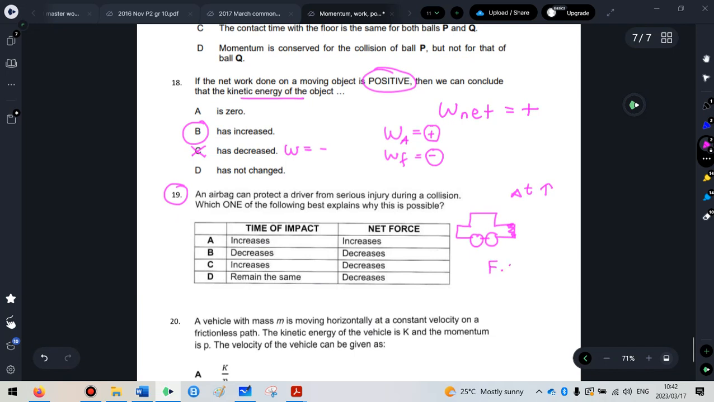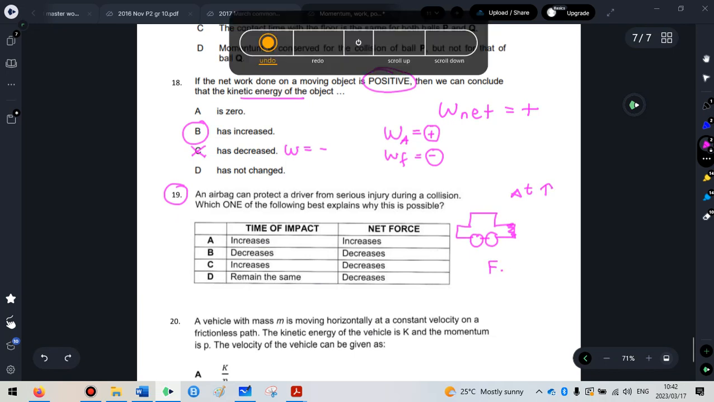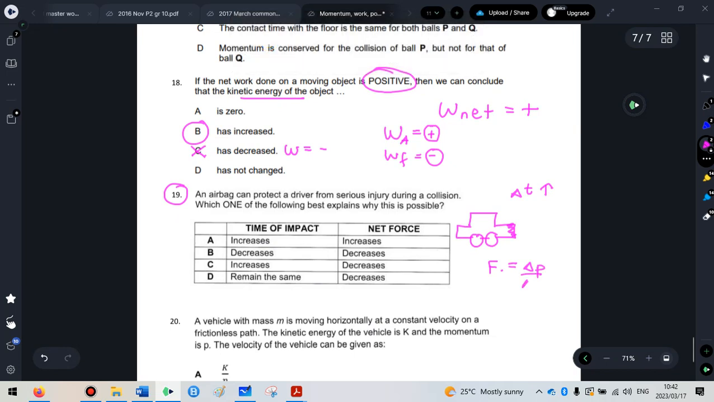And then you look at this formula, let's just manipulate it. Force is equal to change in momentum over change in time, Newton's second law in terms of momentum. If your impact time increases, these two are inversely proportional, so the force on the object would decrease. So for question 19, the impact time increases and the net force decreases, so it's option C.